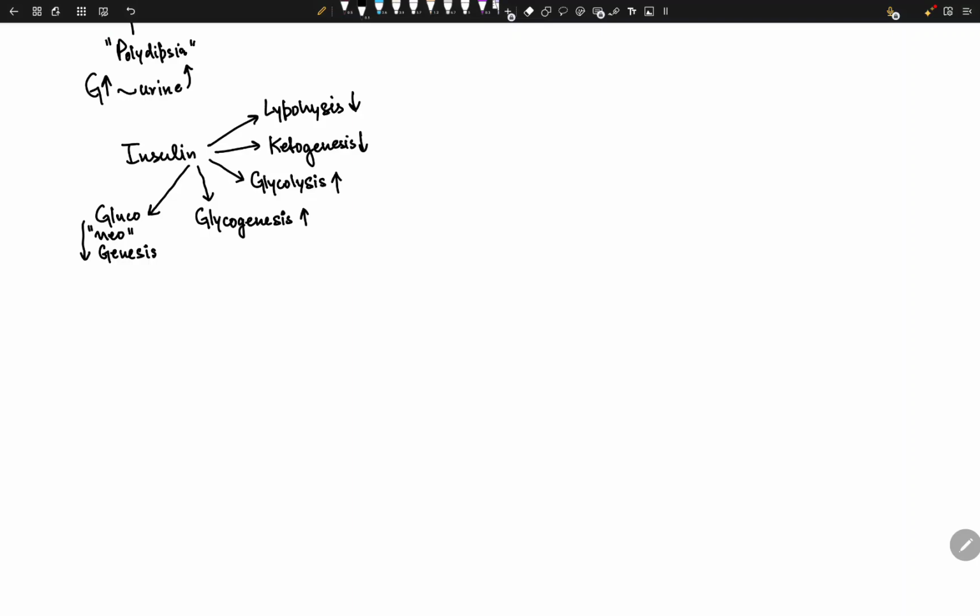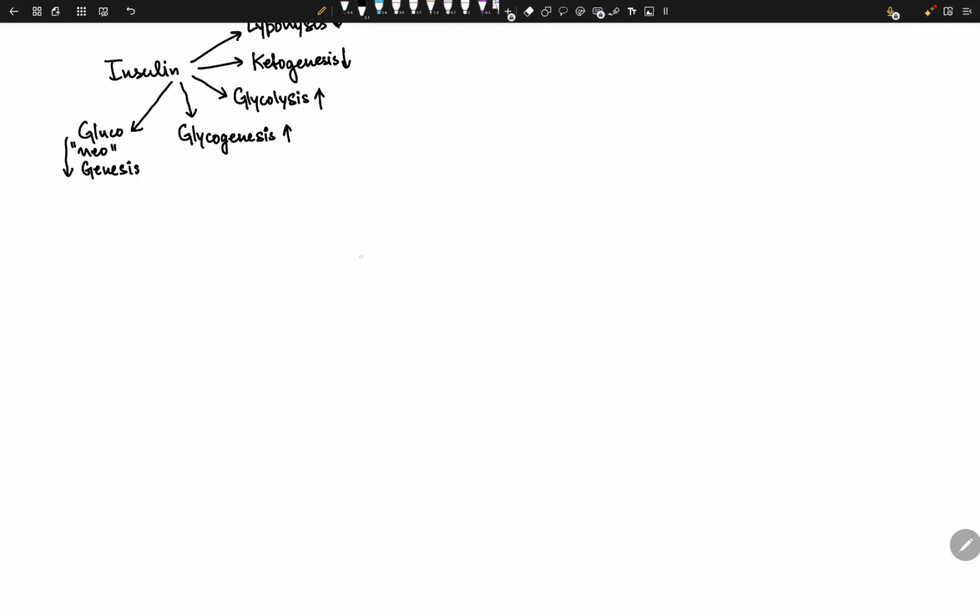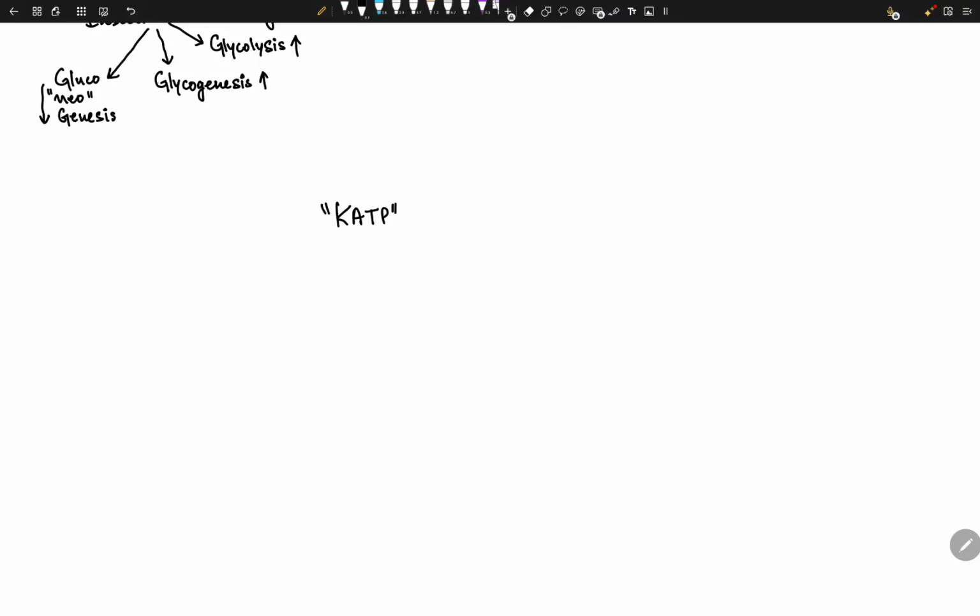We call this KATP, KATP channels. Once these channels are closed, the cell membrane depolarizes, right? It goes to a positive charge. Once it reaches that depolarization state, these voltage gated calcium channels open up, and the calcium influx increases. So calcium levels go up.